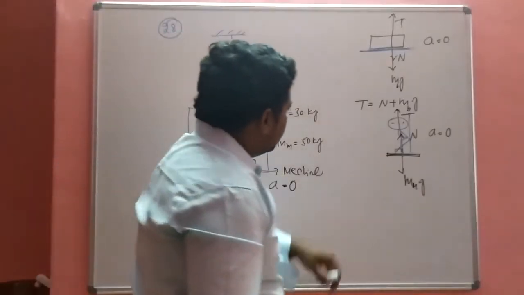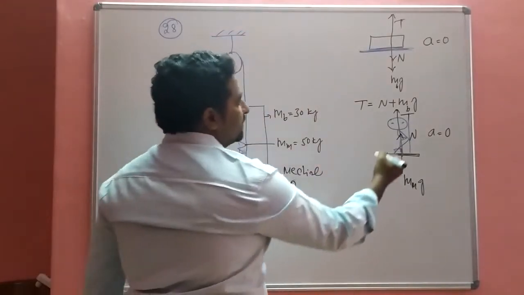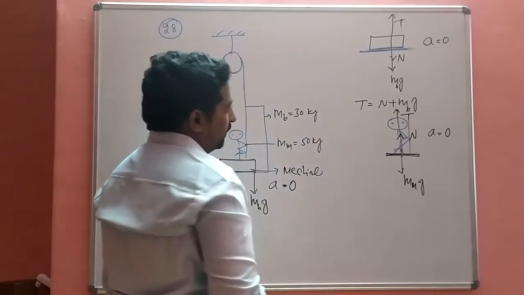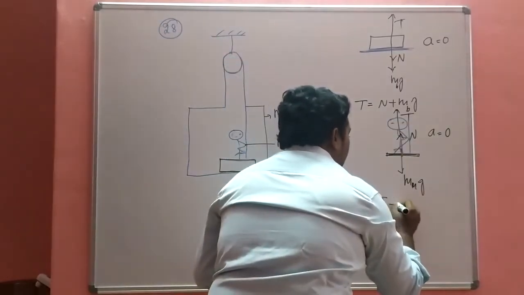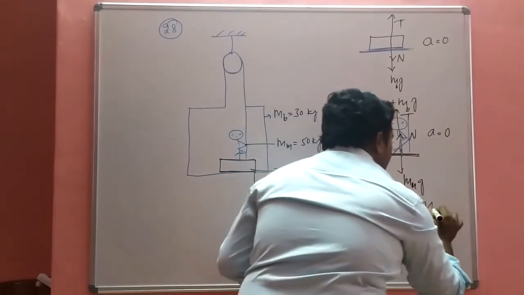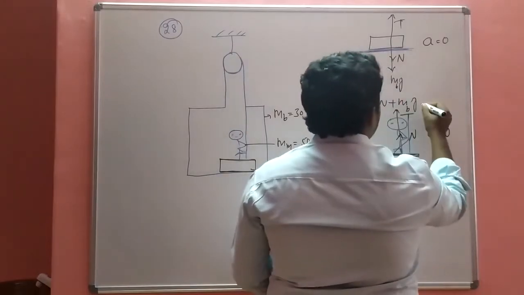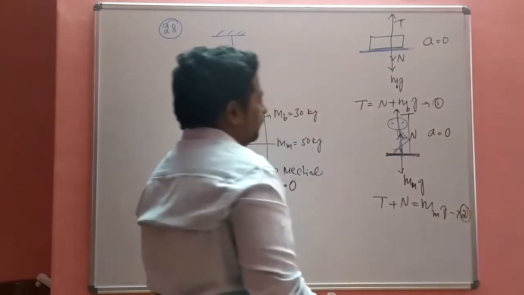Dear students, this is the contact force between the man and the weighing machine, and the normal reaction is normal to the surface. So T plus N is equal to the mass of the man times g. This is equation number 1 and this is equation number 2.